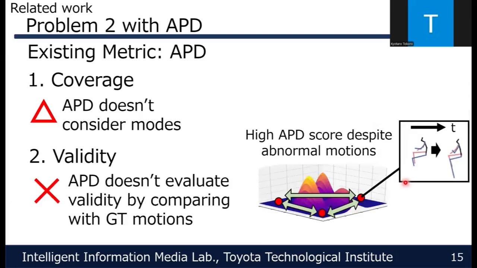A more critical problem arises when we consider validity. APD does not evaluate validity by comparing predictions with ground truth motions. As a result, APD can assign high scores to predictions that are widely scattered but include abnormal or implausible motions. Therefore, APD cannot properly evaluate multimodality in prediction.